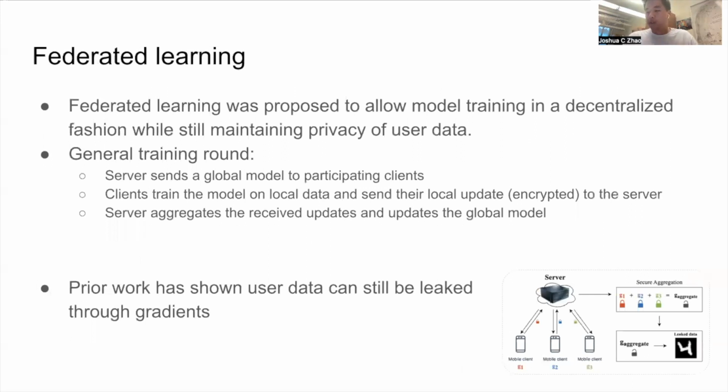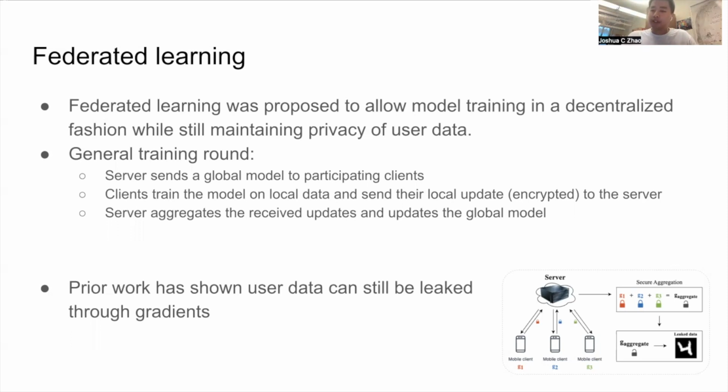Federated learning is a decentralized learning method originally aimed at allowing training without violating user privacy. With a growing amount of data and also growing privacy concerns, federated learning has become very popular. In general, a training round will consist of a server sending a global model to participating clients, clients training the model on their local data and sending their local update to the server, and in some cases encrypted, such as in secure aggregation. And from here, the server aggregating the received updates and updating their global model.